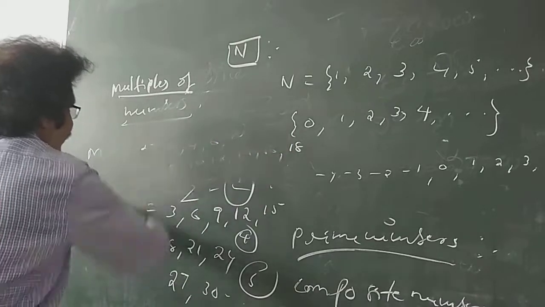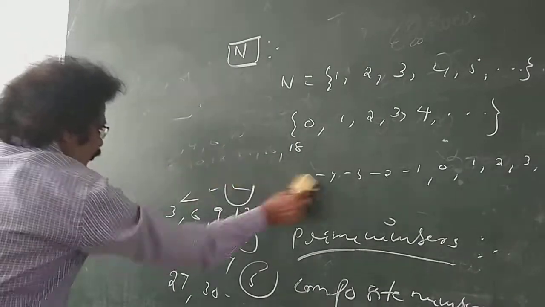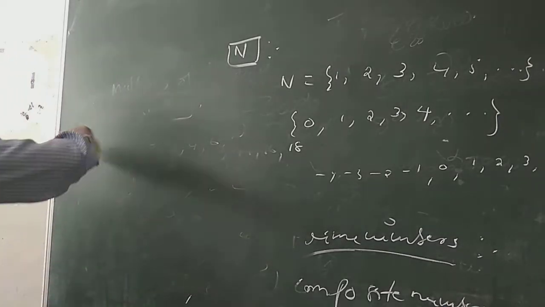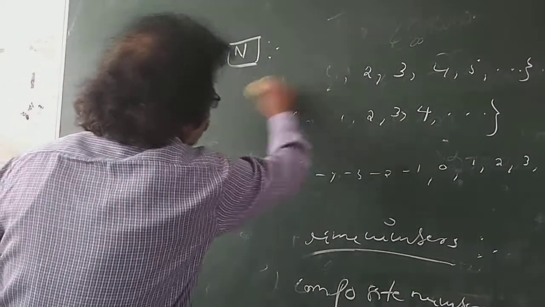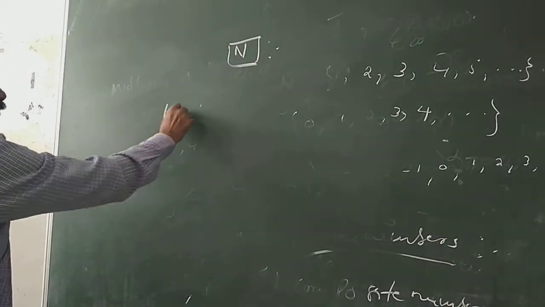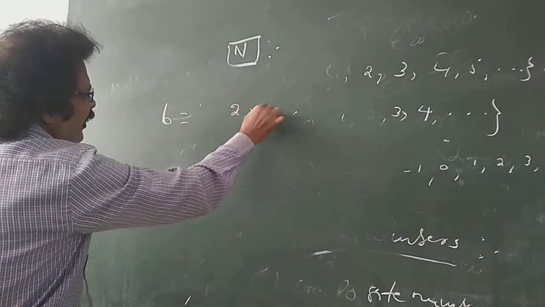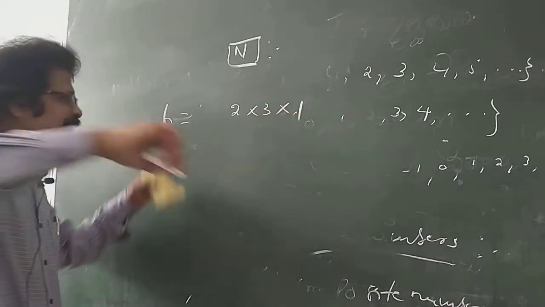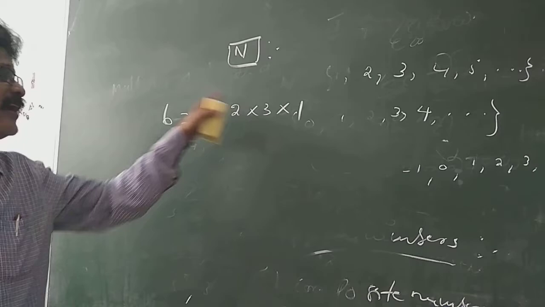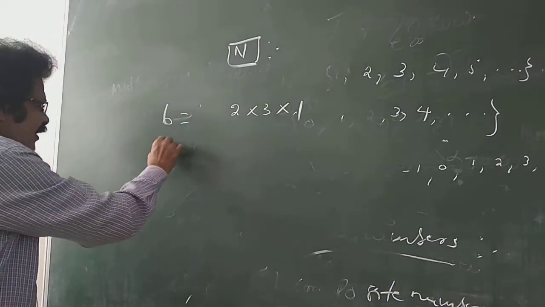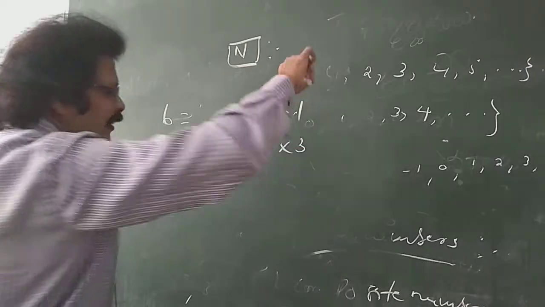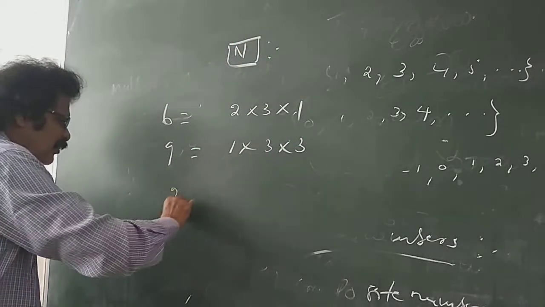Next, factors. What are factors? Factors are the numbers into which a number can be split. For 6, the factors are 2 into 3 into 1. 1, 2, 3 are the factors of 6. Otherwise, for example, 28.